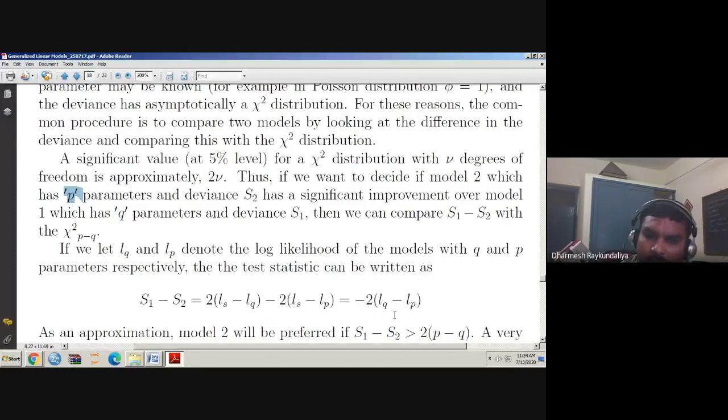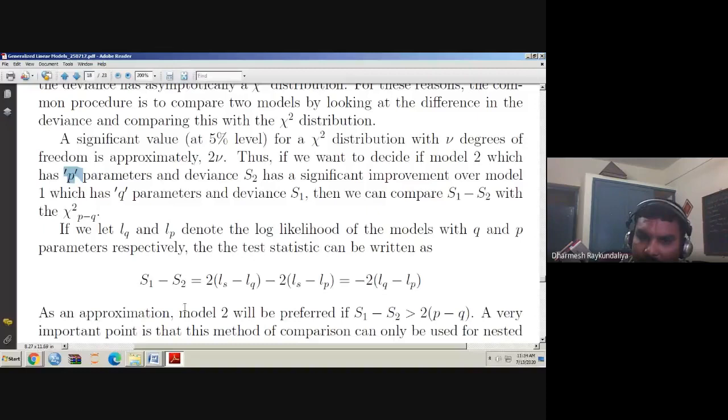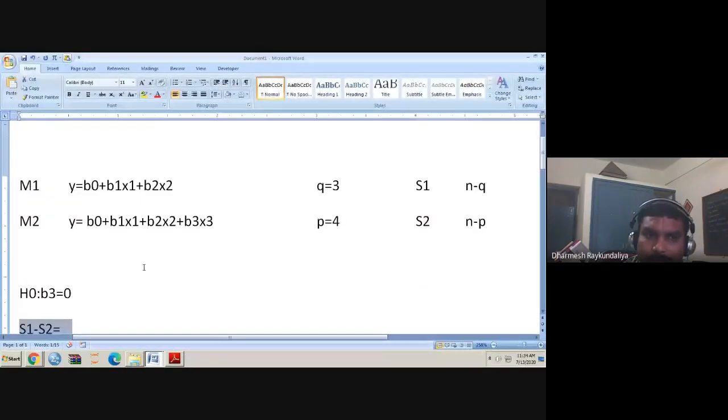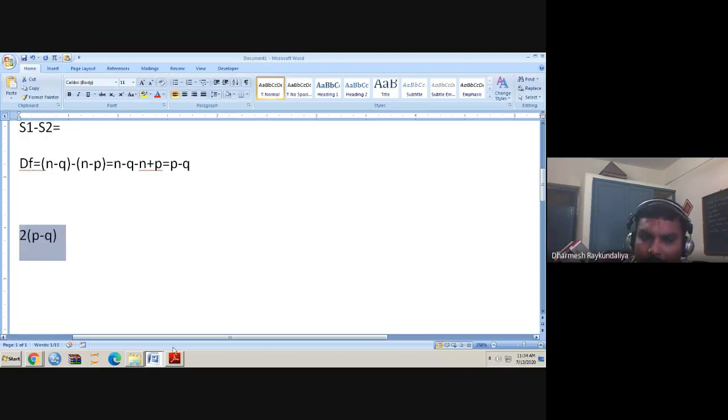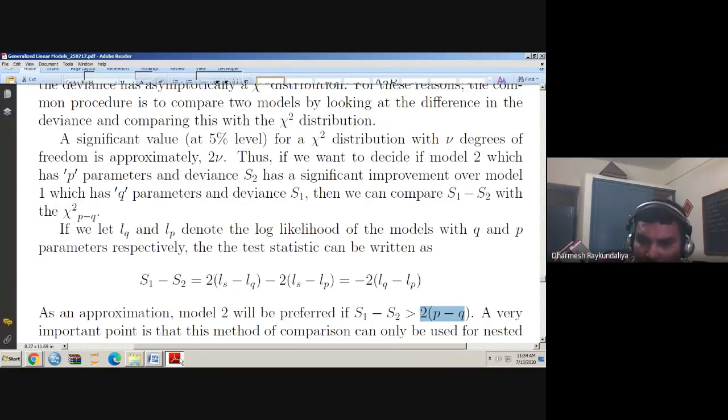You just calculate it. So S1 minus S2 will be this quantity, and model 2 will be preferred over model 1 if S1 minus S2 is greater than twice of P minus Q. Here, model 2 will be preferred over model 1 if S1 minus S2 is greater than 2 times P minus Q. So that is what is written.